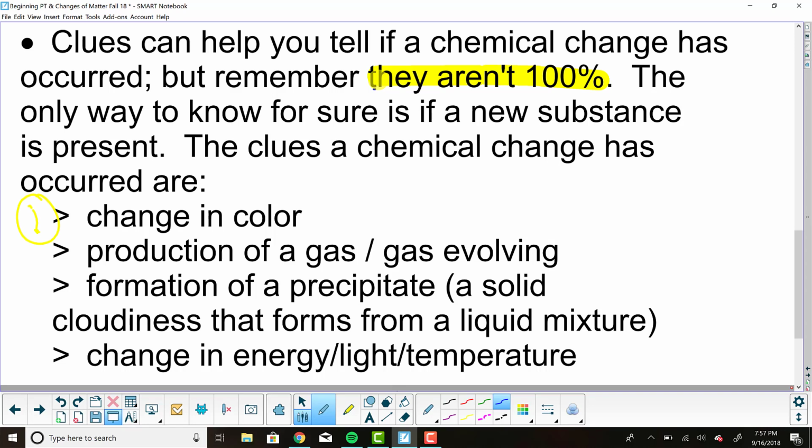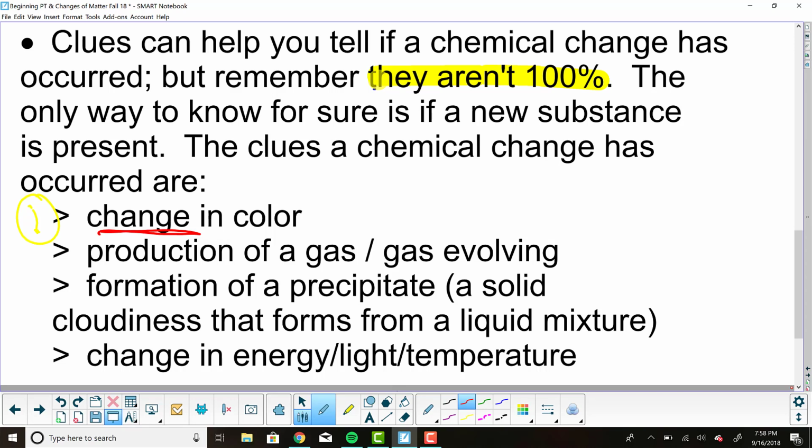is a change in color. This is not like a physical property. Yes, color is a physical property. I'm talking about a change in color. If something is blue and it becomes red, that is a change in color. If we go back to the first lab of the year where we had that lovely reaction between our two solids and our liquid, and we had some yellow colors, we had some pink colors, that's what I'm talking about. That's a change in color. That lab was a great example of chemical change.